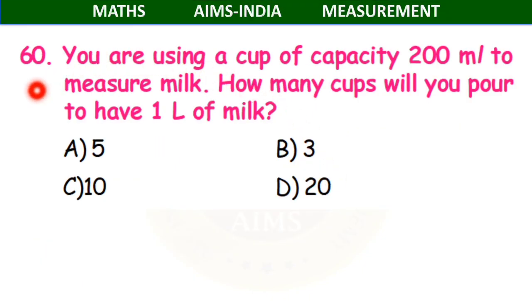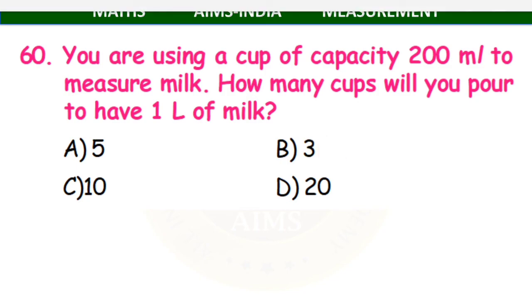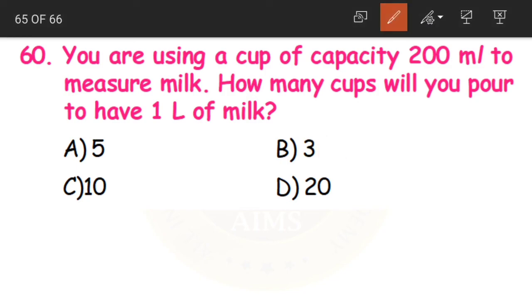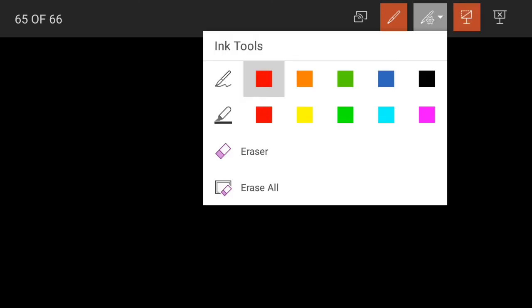And coming to the last question for today, question number 60. You are using a cup of capacity 200 milliliters to measure milk. How many cups will you pour to have 1 liter of milk? What are they saying? The cup we have has a capacity of 200 milliliters and we have to measure 1 liter of milk.